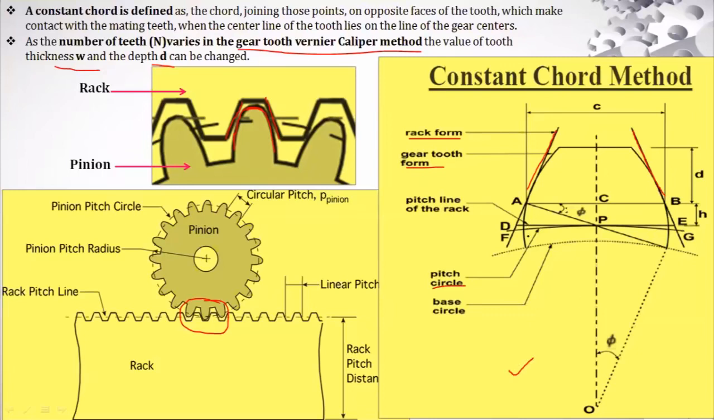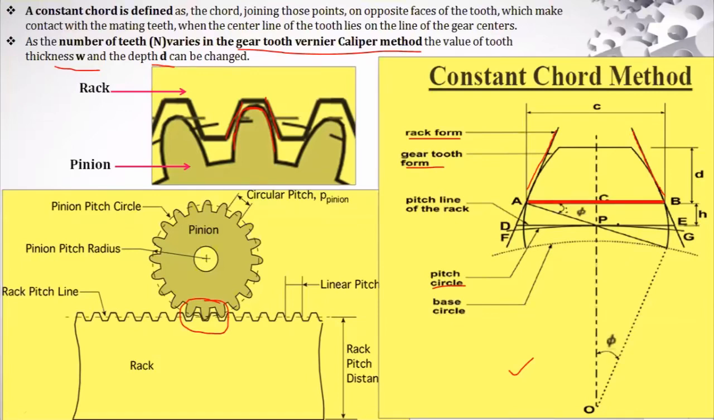So don't get confused, right? This is the gear with respect to this. You can observe here, right? This is the rack. The meshing of these two is being taken over here with some of the notations, A, B, C, D, E, F, that we will discuss in the coming slide.